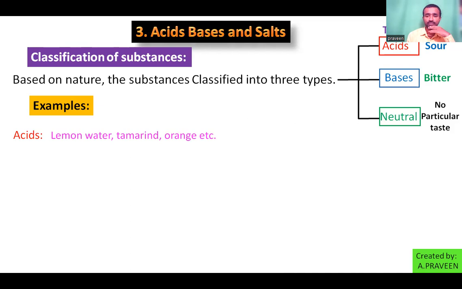Then bases, which are bitter in taste. In our day-to-day life, we eat many substances which are bitter in taste, like cucumber, bitter gourd, red gourd, etc. These are examples for bases.